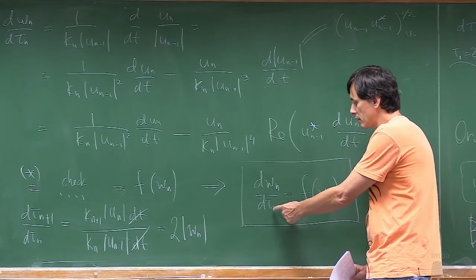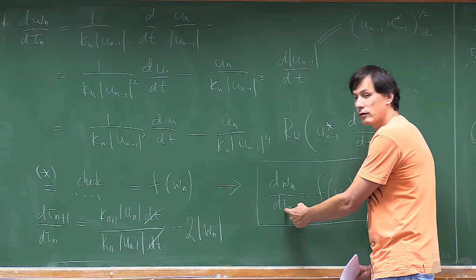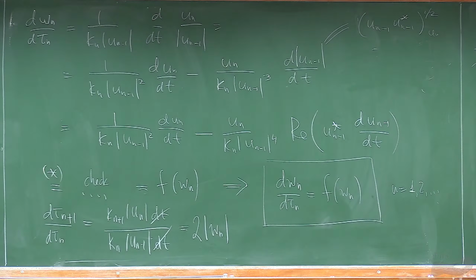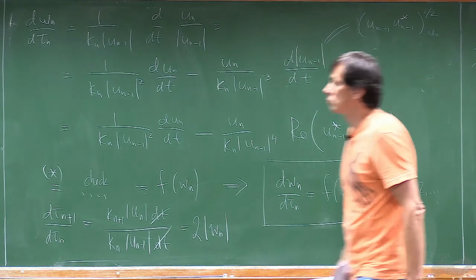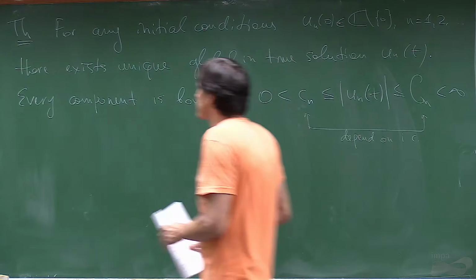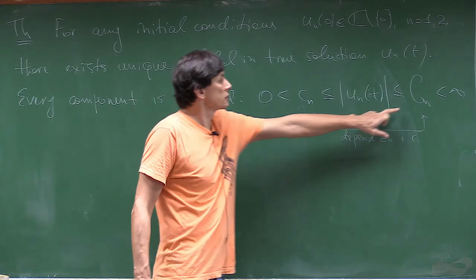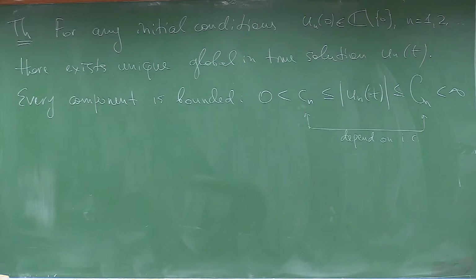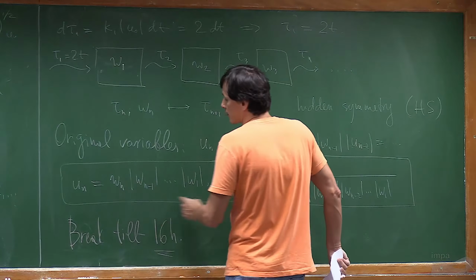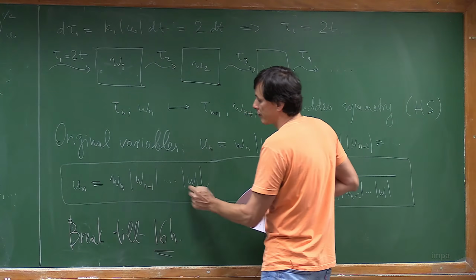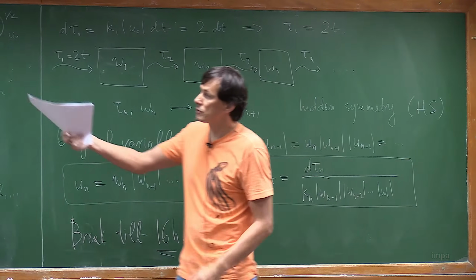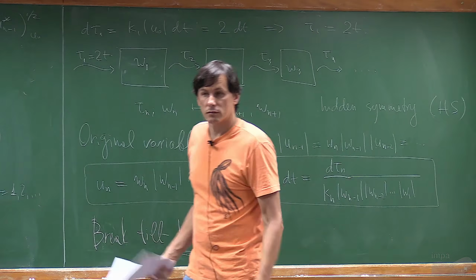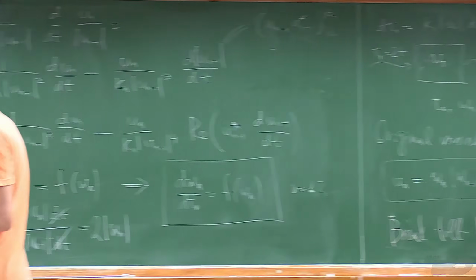complete the proof is that when tau n goes to infinity, it corresponds to t goes to infinity. So there is no finite time singularity. And this you show. This is technical. I will not show it. And then there are two constants. They essentially come from the representation of un as a product. And then you can just show that every component is bounded, because the loop does not touch 0. And you can just prove that you can always bound the function.